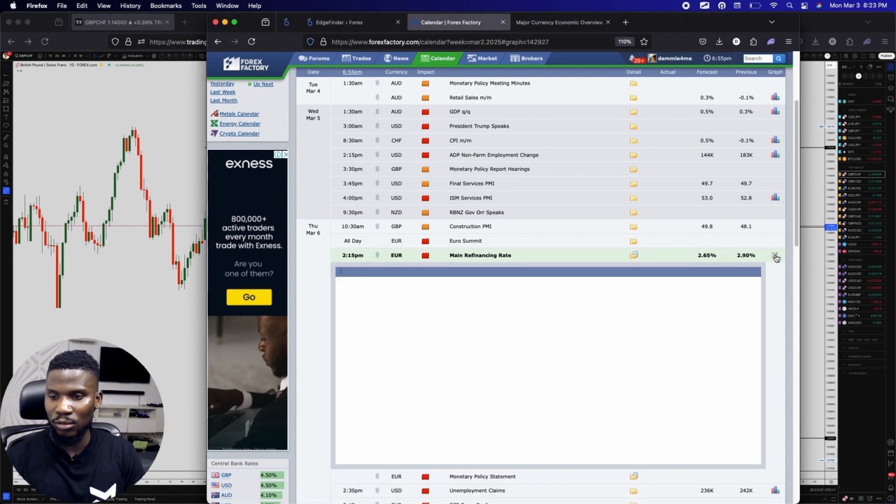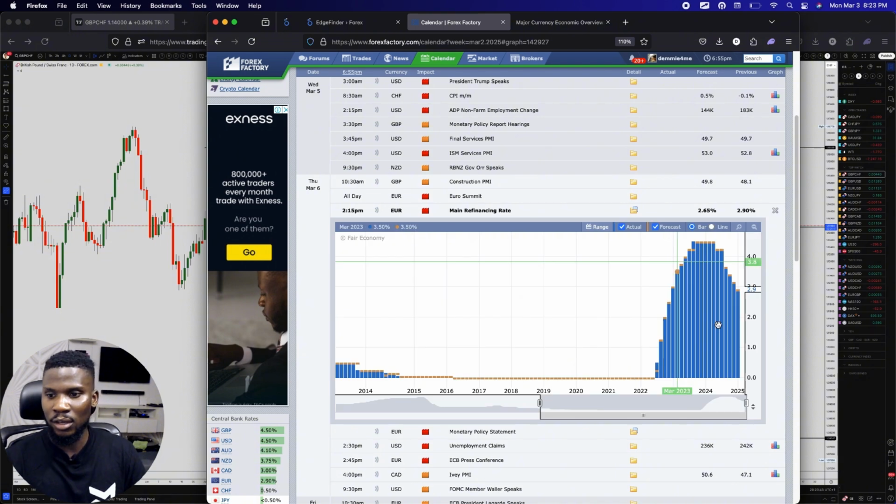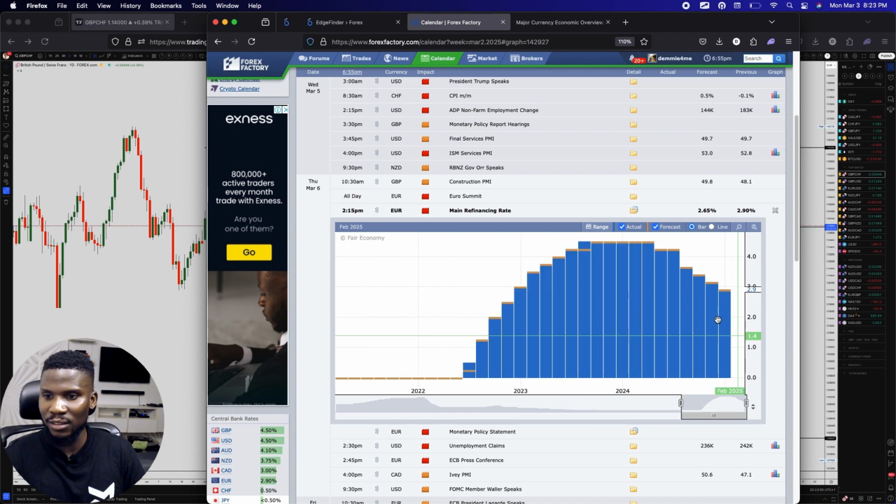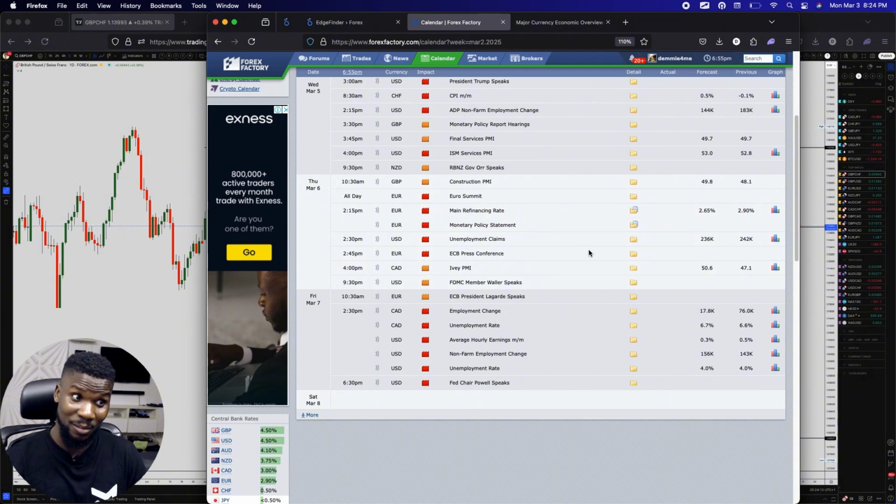So let's actually check just to confirm that I'm not speaking garbage here. In 2024 alone, let me see if I can bring up 2024. So yeah, this is October 2024 right there. You can see the cut by 25 basis points. Right there, December, they cut by 25 basis points, and January, they cut by 25 basis points again. So now in March, they are still planning to do what? To cut by another 25 basis points. That's four times in a row that the ECB is cutting 25 basis points. I'm just going to leave it at that.